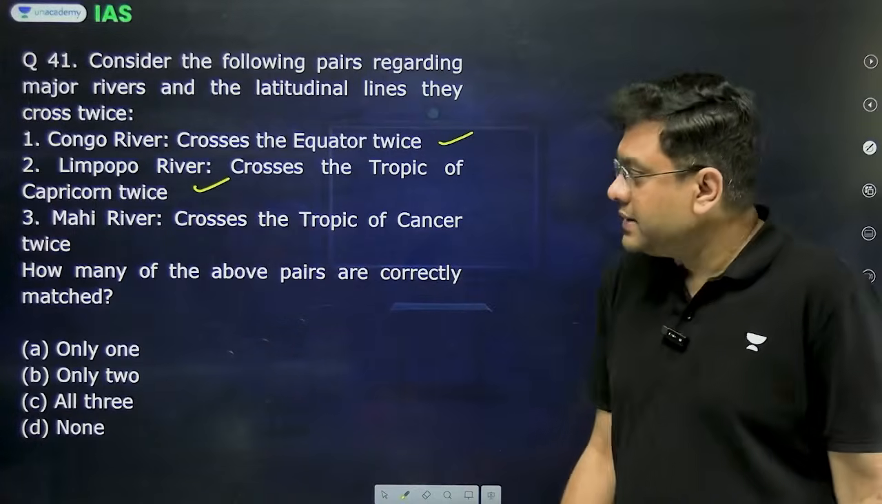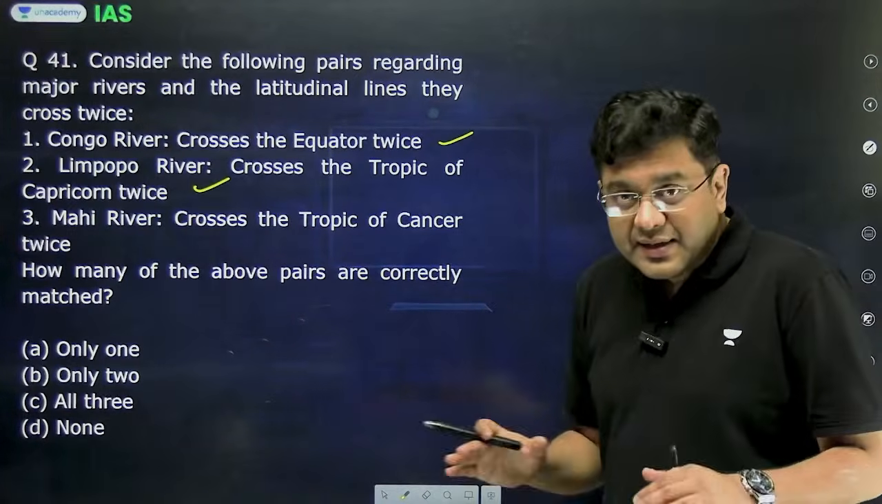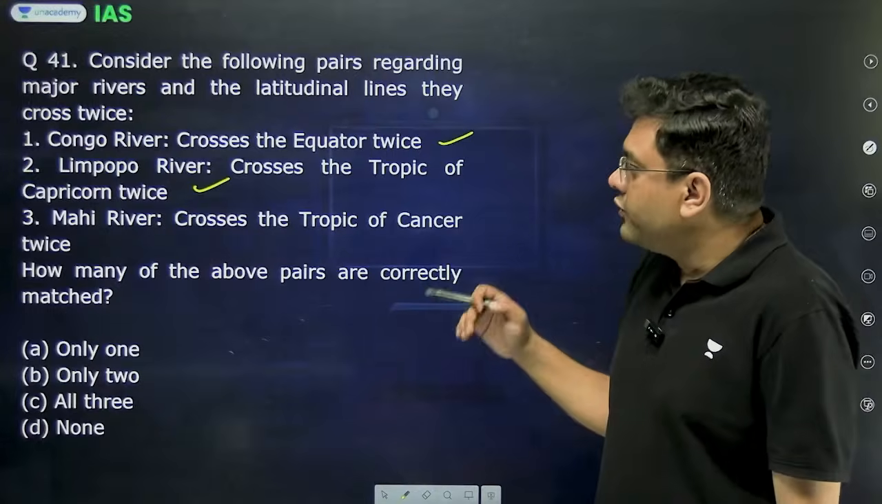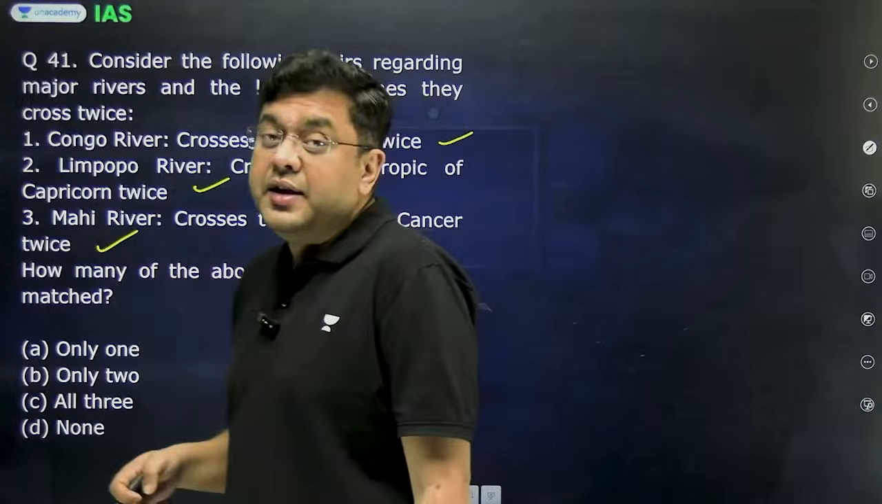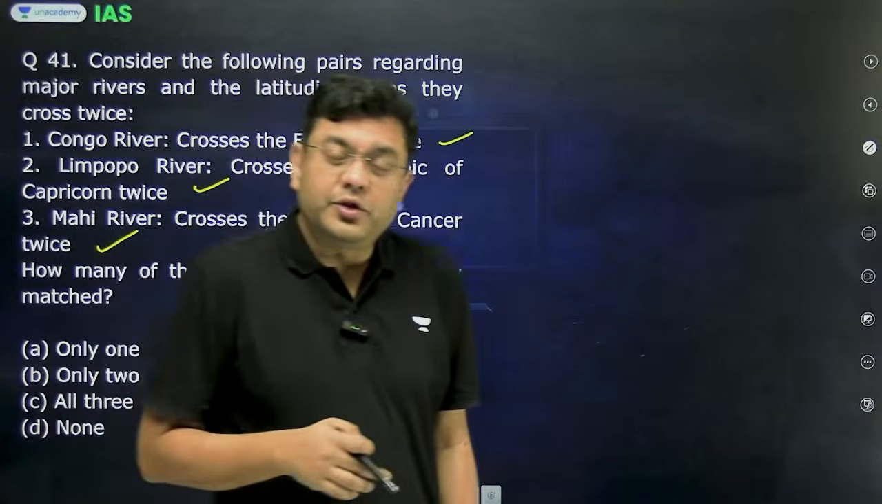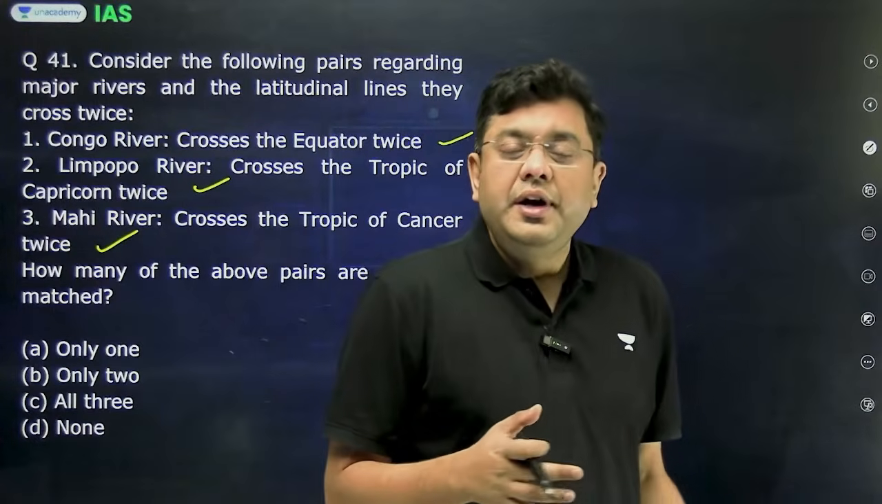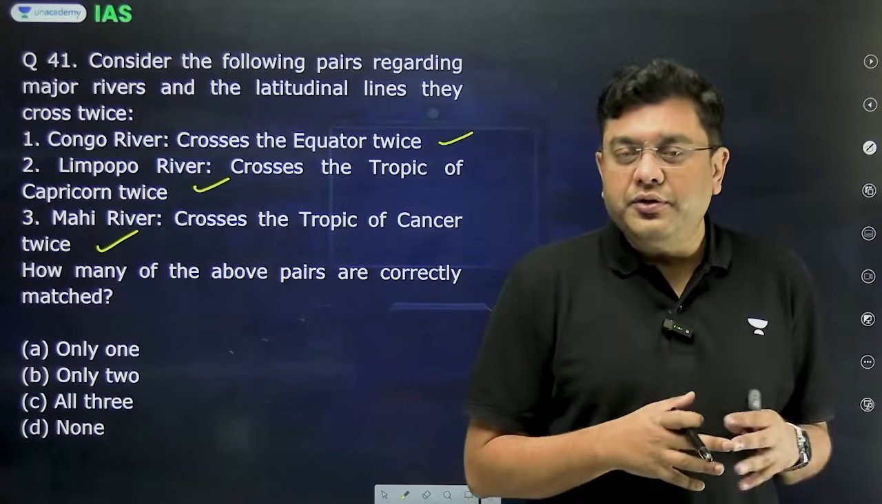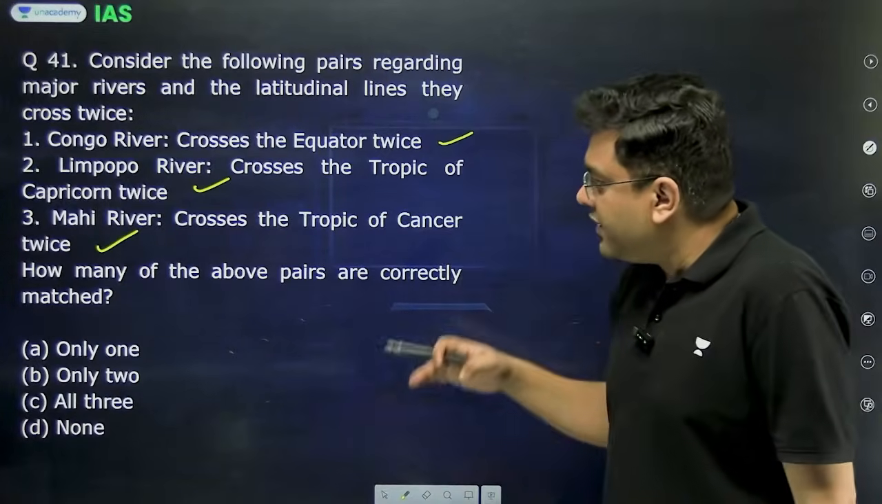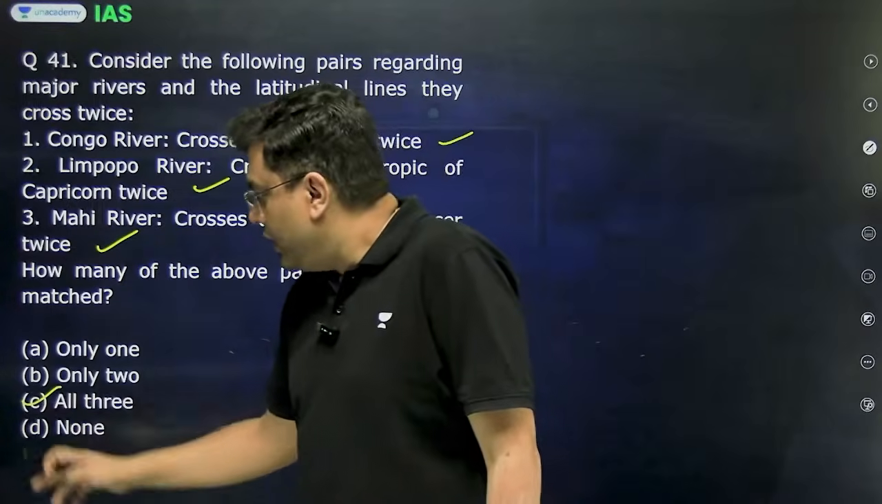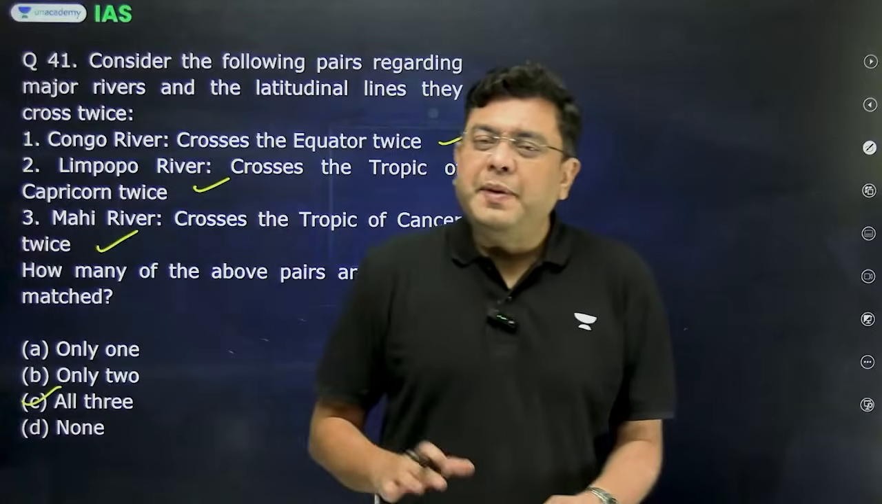This is also correct. Mahi River, that is the river in India, crosses the Tropic of Cancer twice. This is correct. This is the only river in India which crosses the Tropic of Cancer twice. It is a westward flowing river which eventually drains into the region around Arabian Sea. So how many of the above pairs are correctly matched? The answer is 3, all of them. So that is basically the question associated with geography.